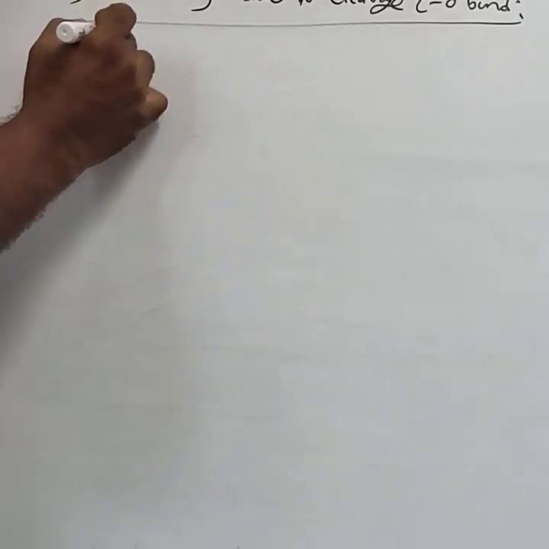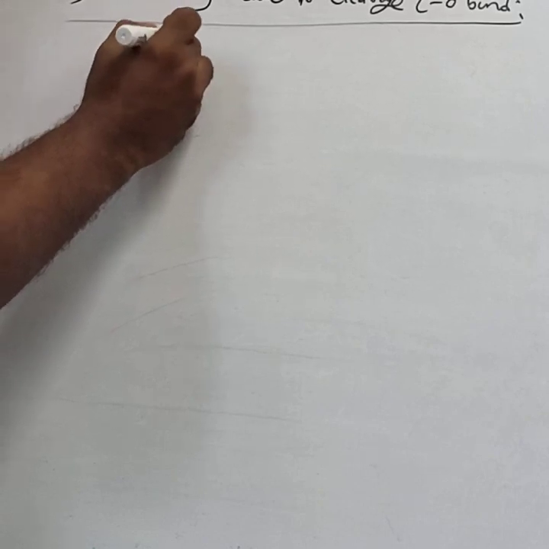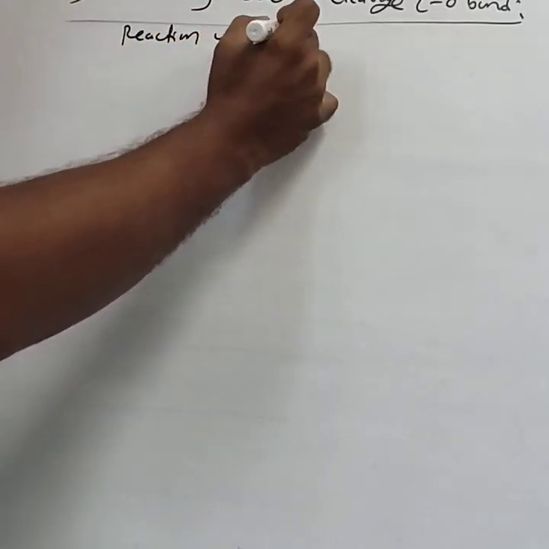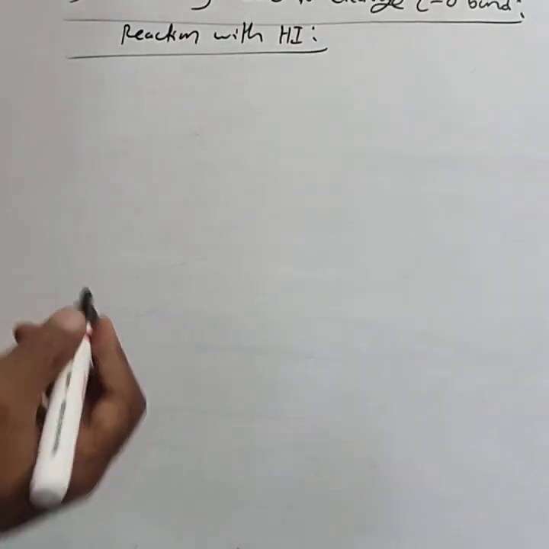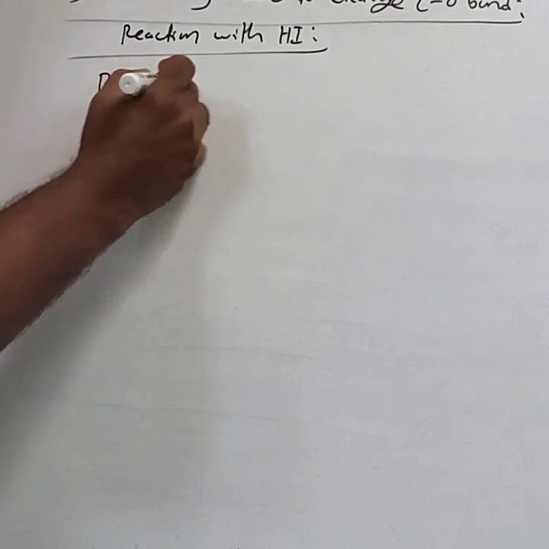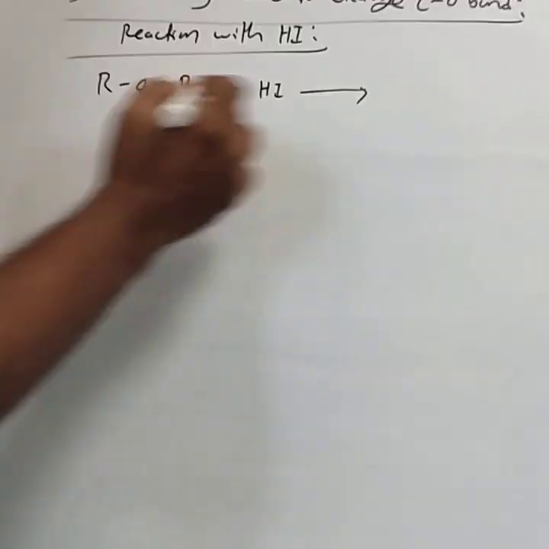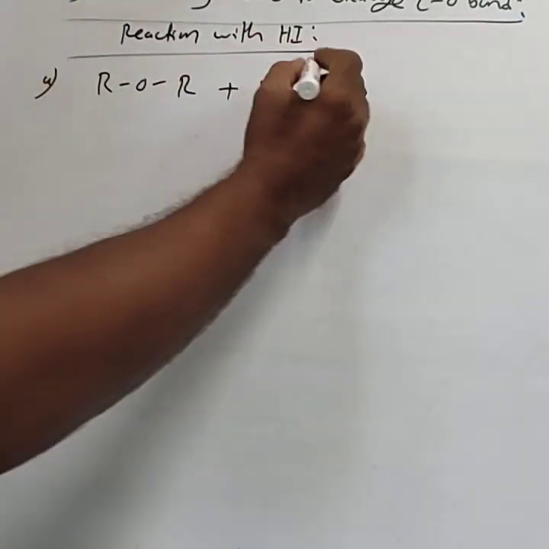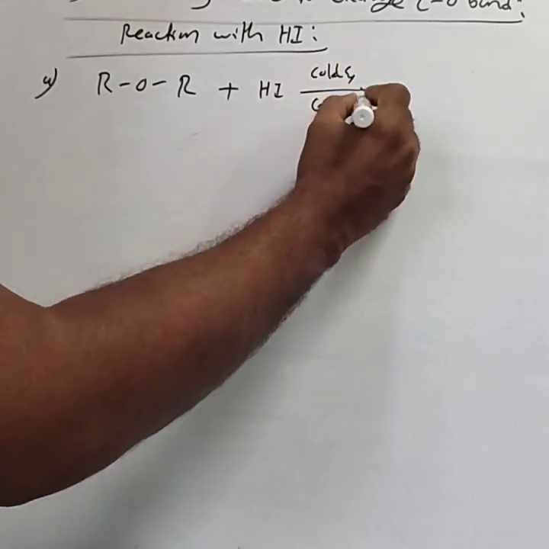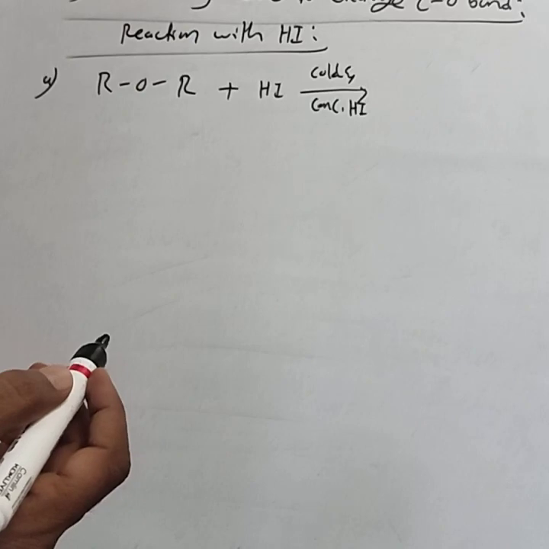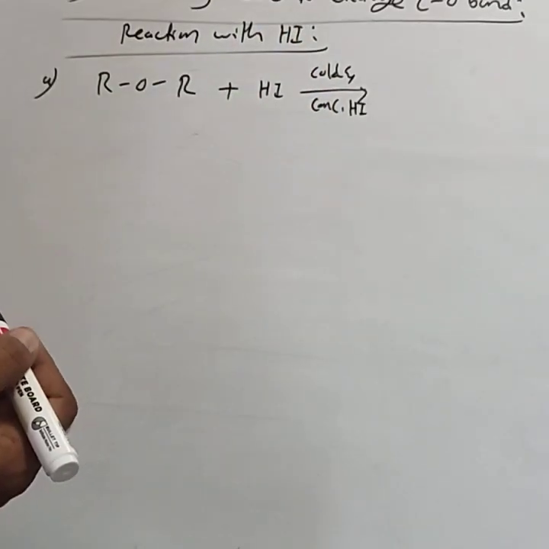In that, we consider reactions with hydrogen iodide, HI. When ethers react with HI, there are two cases. One is cold and concentrated HI. Another one is hot and concentrated HI. First consider cold and concentrated HI.